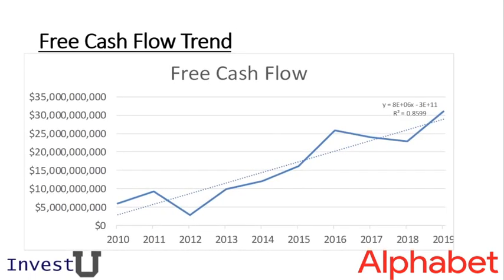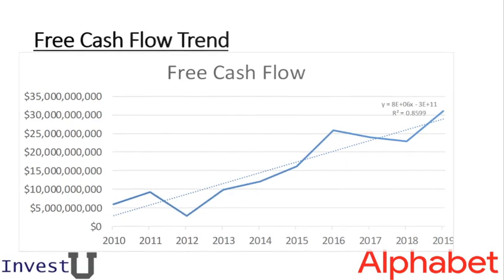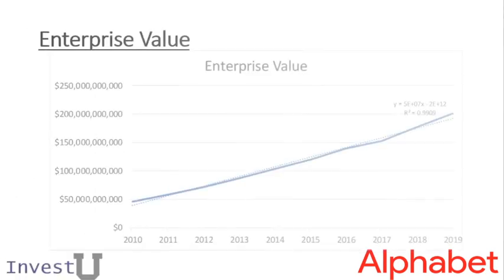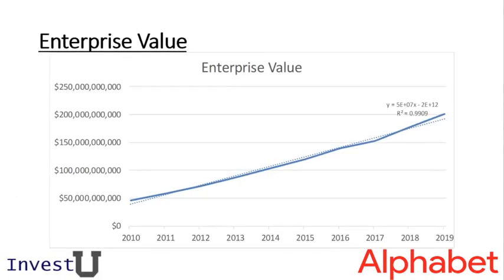So looking into the free cash flow, we look at this trend and it really does have a good correlation with a linear model. And we're seeing fairly steady growth over the years. So this is really promising from a value investing standpoint. The enterprise value probably has one of the stronger R-squared correlations with a linear model that I've ever seen. And that suggests great growth over the years.